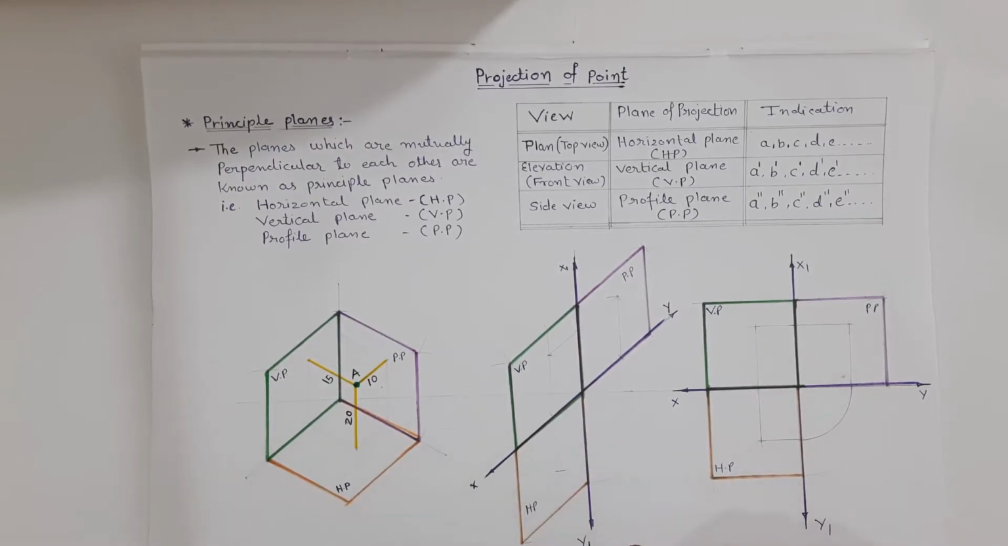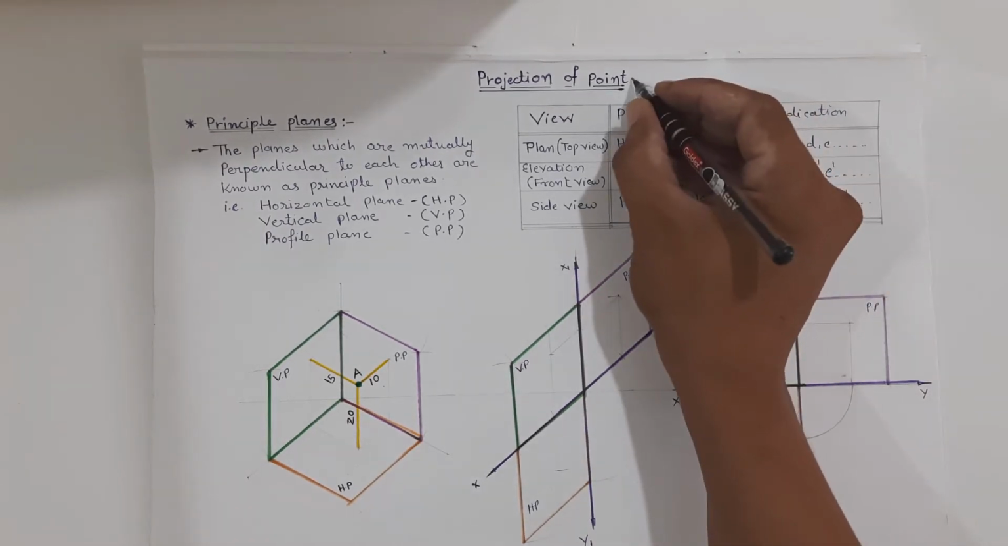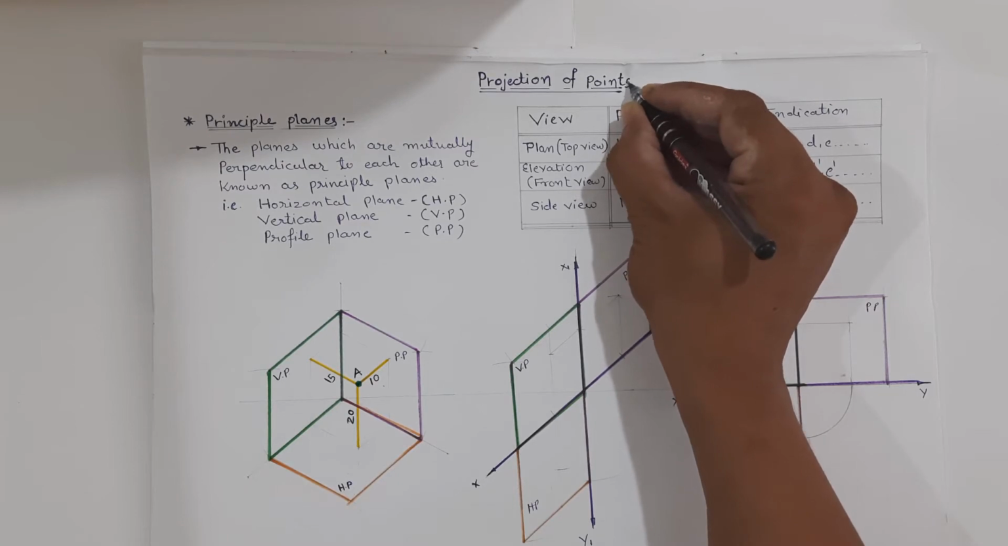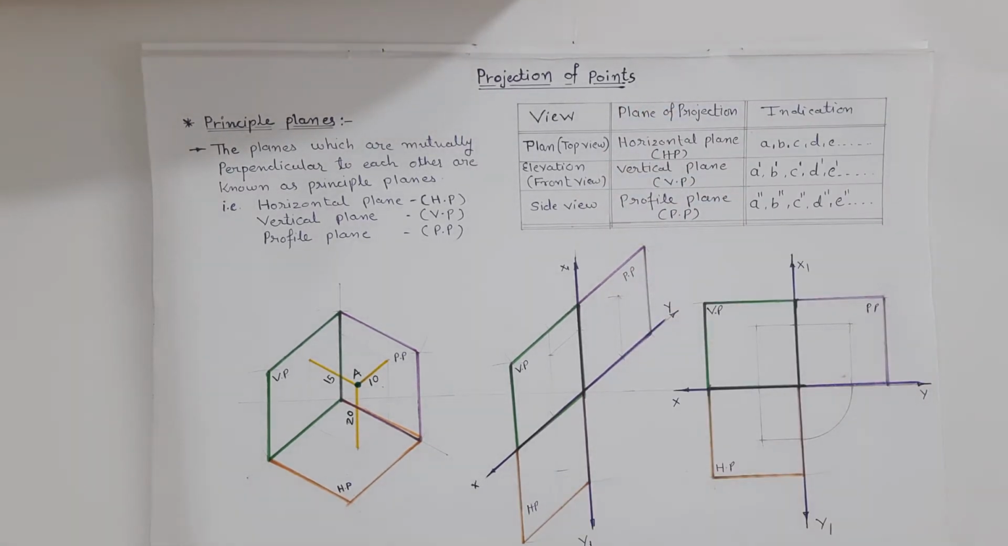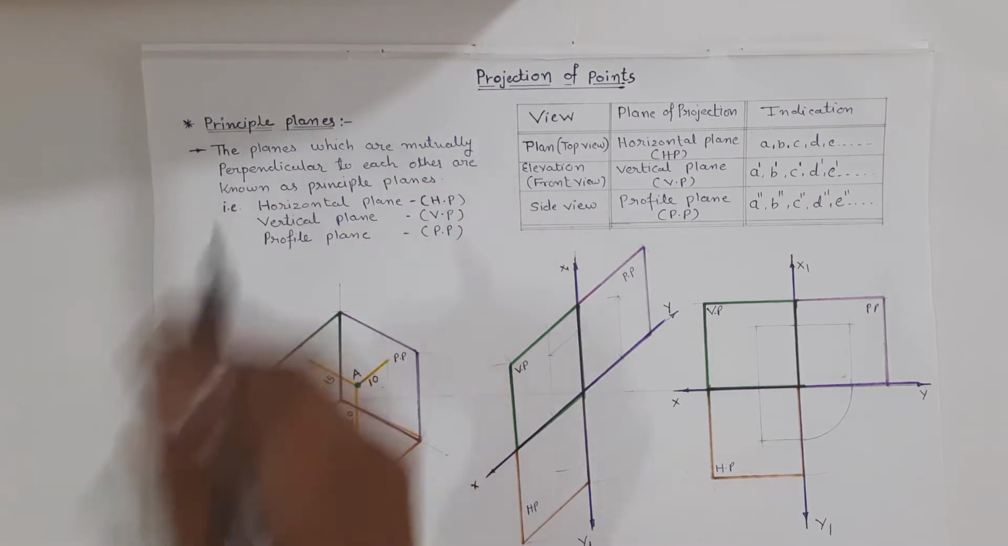Hello everyone. Today we will learn about the projection of points. So what is projection? Projection means simply to draw the plan, elevation and side view of the point. And if we want to draw the plan, elevation and side view of the point, we have to project the point on principal planes. So first of all, let us discuss the principal planes.